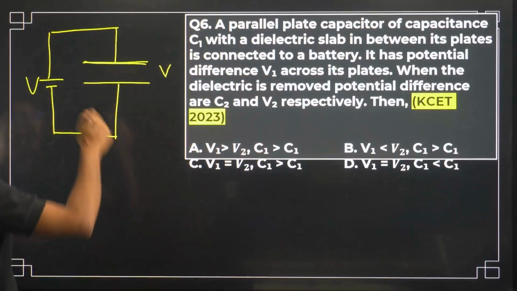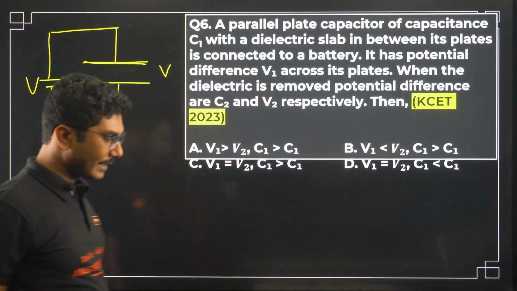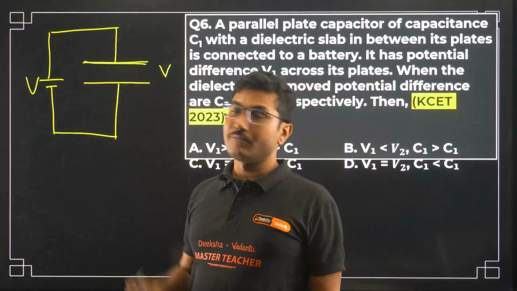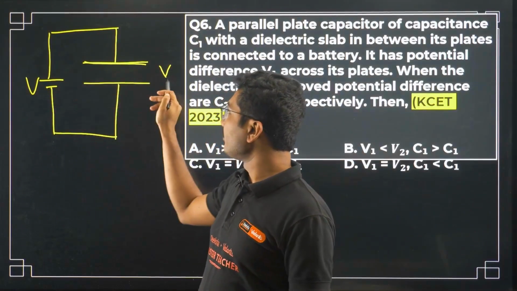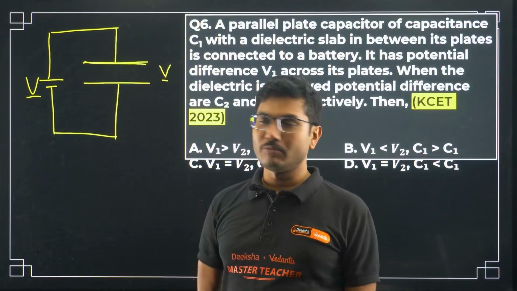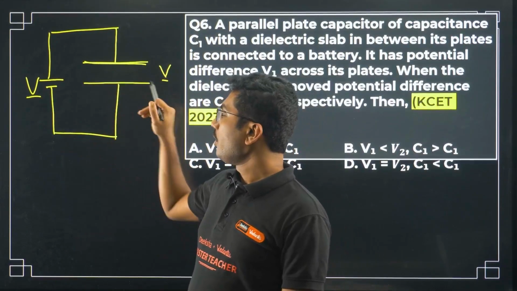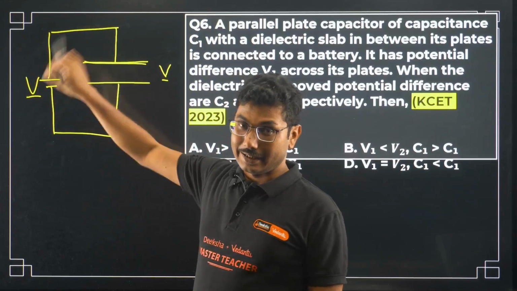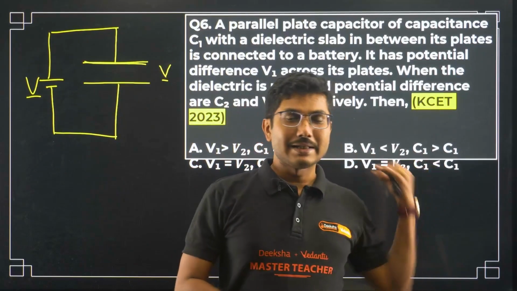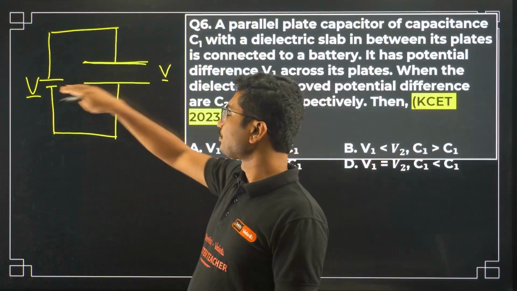Now if you have kept the battery connected, no matter whatever is inside the capacitor, the final voltage will always match the initial voltage. If the battery is removed, then something else will happen. We will see that in a while. There is a question based on that as well.